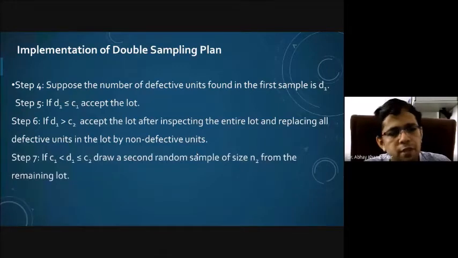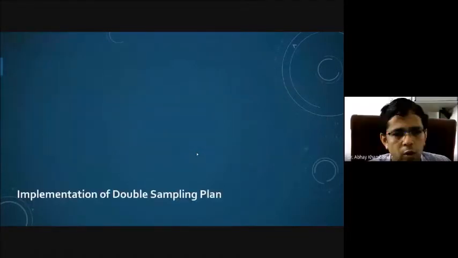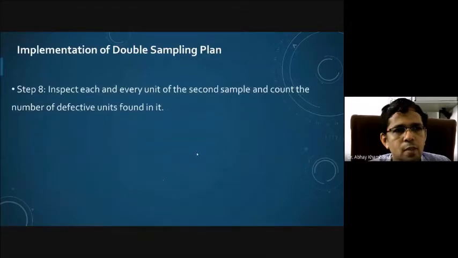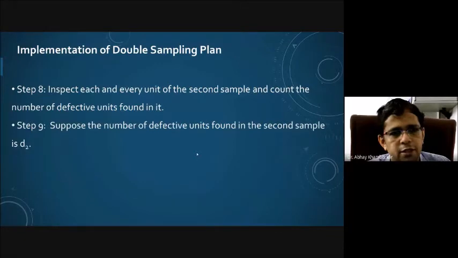But if C1 is less than D1, which is less than or equal to C2, then we will need a second random sample of size n2 from the remaining lot. We will again inspect each and every unit of this second sample, classify it as defective or non-defective, and then count the number of defective units found in that particular sample, that is the second sample.